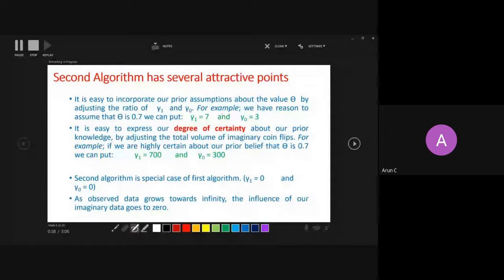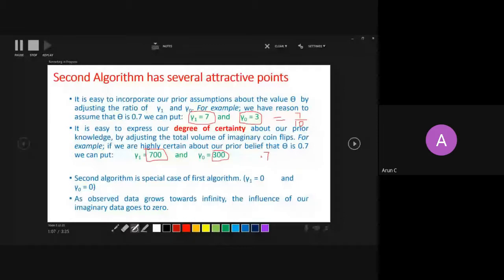In that case, you take 7 as imaginary heads and 3 as imaginary tails, and this gives the probability of getting head as 7 by 10, right? And if you are more sure, then you take 700 for imaginary heads and 300 for imaginary tails. This will also give you 0.7 probability of getting head, but with a larger, stronger belief. This is what we had discussed, right?